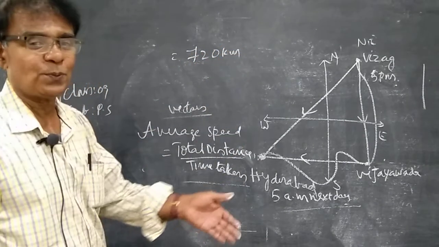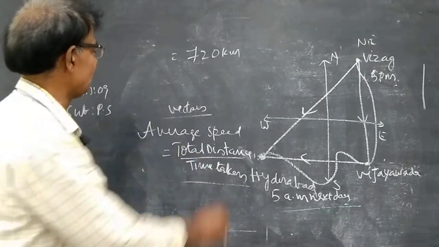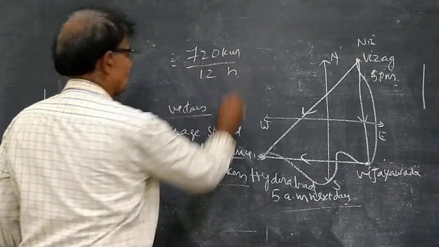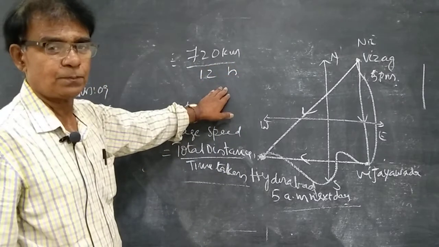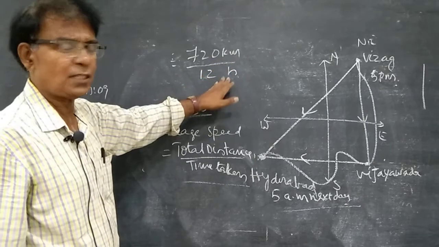Let us assume the entire trip of the journey by train is 720 kilometers and the time taken is 12 hours. H stands for hours; in some books it is HR, it may be H or HR.